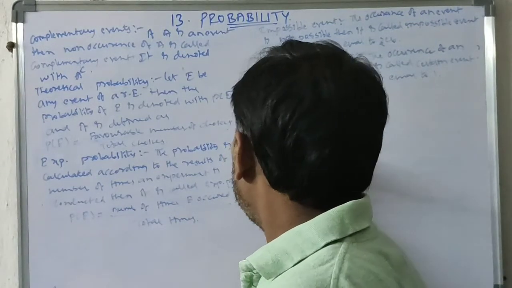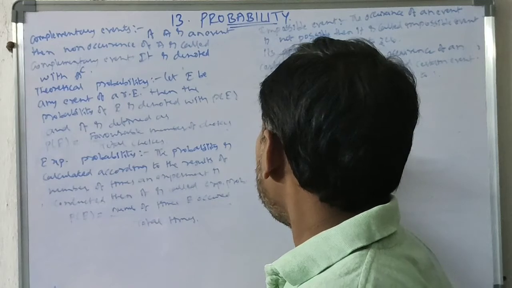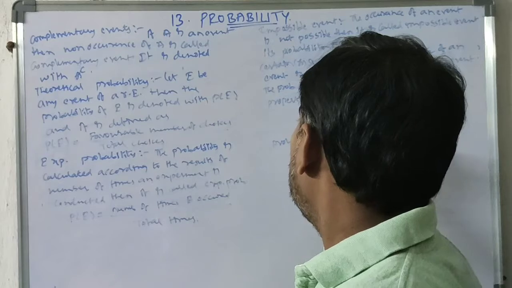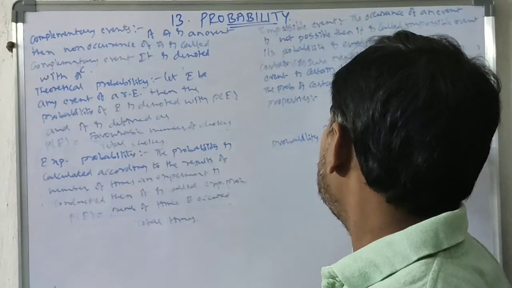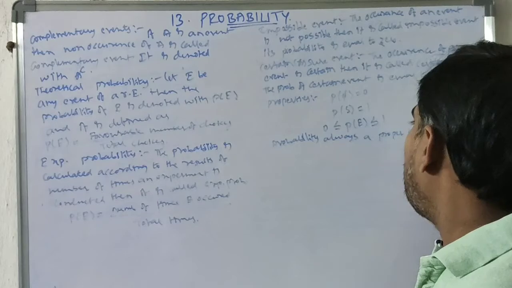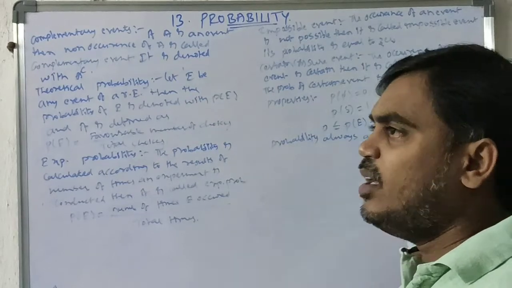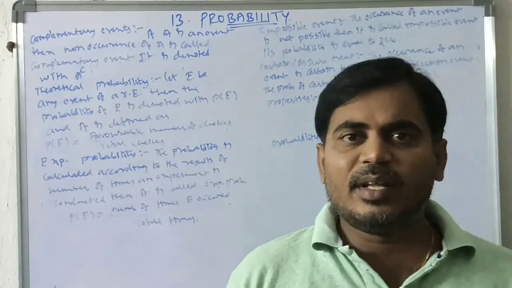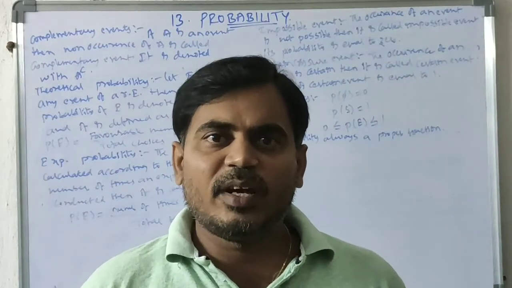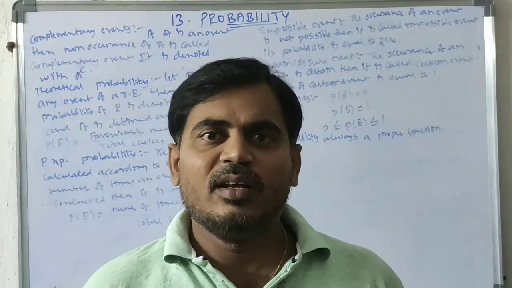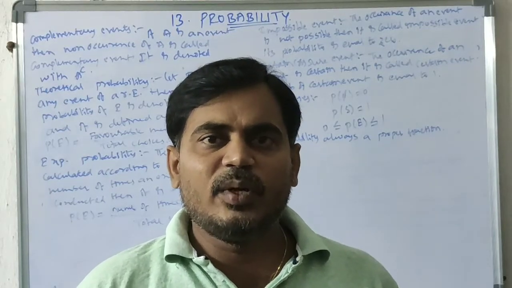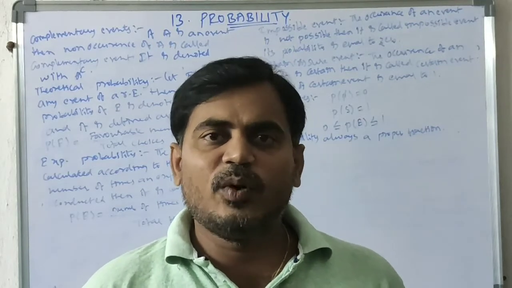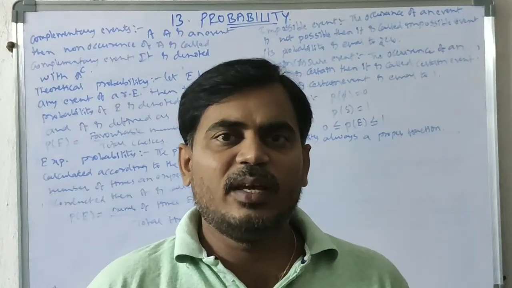Next, probability is always a proper fraction, so there won't exist an improper fraction. For example, probability 3 by 7, probability 4 by 9, probability 0.4, but it won't exceed 1. So probability 7 by 2, is it possible? Not possible. Probability minus 4 by 3, negative won't exist. So probability won't be negative.